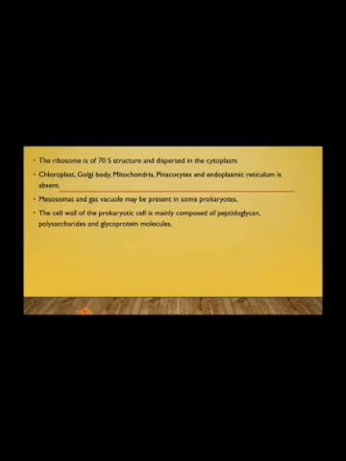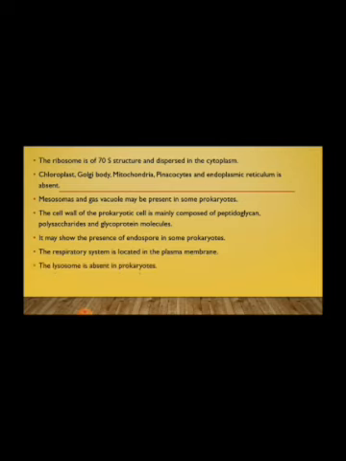The cell wall of prokaryotic cell is mainly composed of peptidoglycan, polysaccharides and glycoprotein molecules. Further, it may show the presence of endospore in some prokaryotes. The respiratory system is located in the plasma membrane. The lysosomes are absent in prokaryotes. It shows a variety of anaerobic energy yielding mechanisms. As we know, in bacteria there are some aerobic as well as anaerobic microorganisms, so they show an energy yielding mechanism in anaerobic prokaryotes.